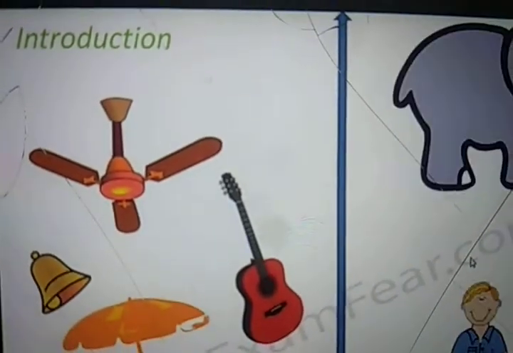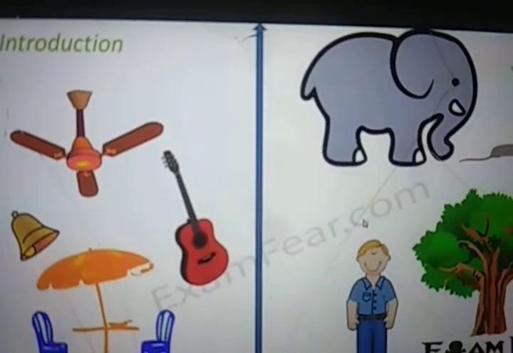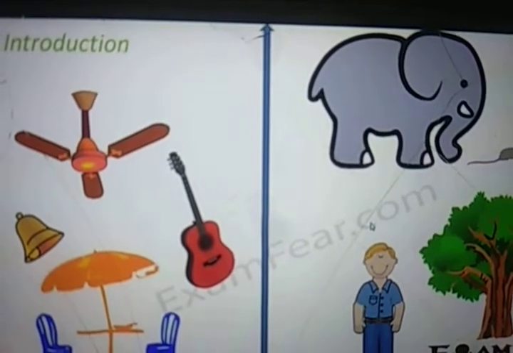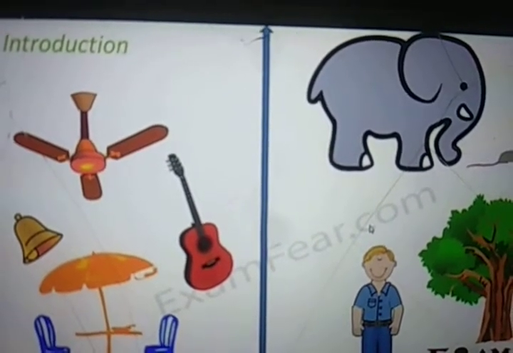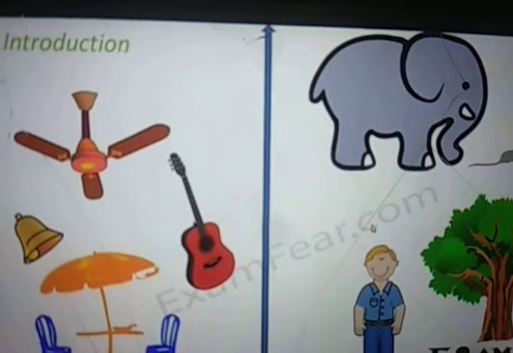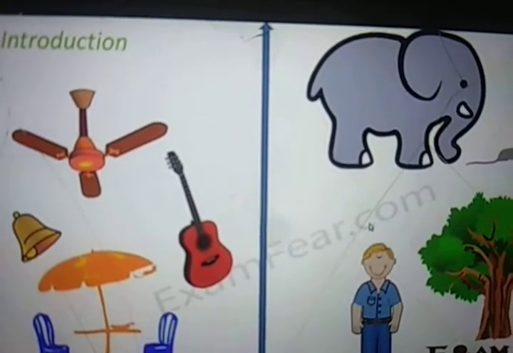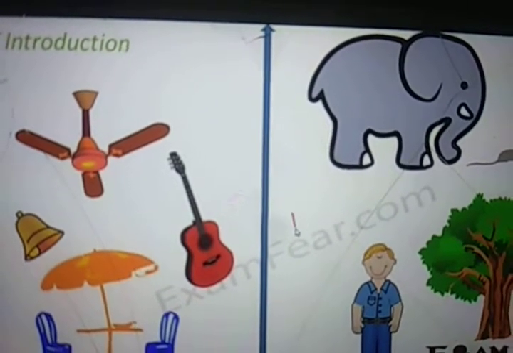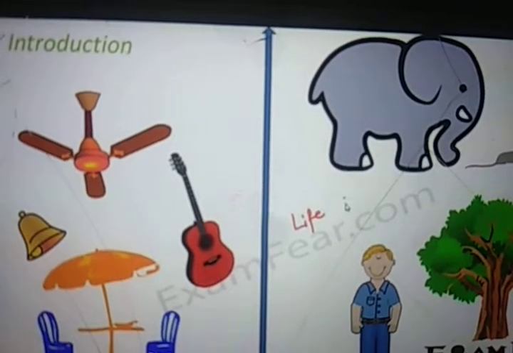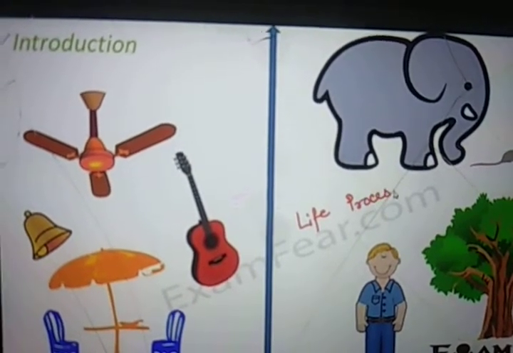So nutrition is always about obtaining food. Whenever we talk about living organisms, something that distinguishes between living and non-living is the processes which take place inside the body of a living organism. And these processes are known as life processes.